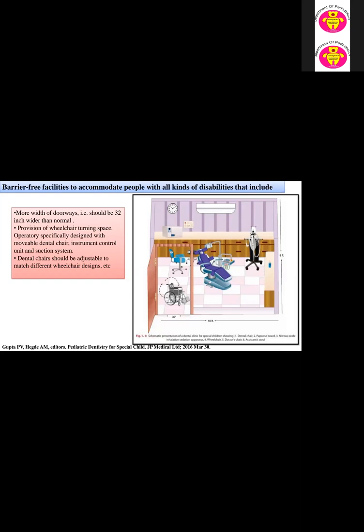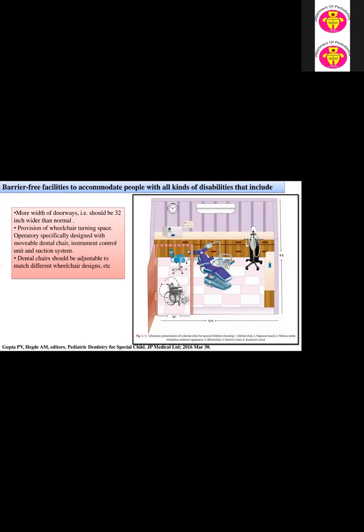The doorway should be 32 inches wide, wider than normal. There should be provisions for wheelchair turning, a movable dental chair, an instrument control unit, and the suction system. The dental chair should be adjustable to match different wheelchair designs.